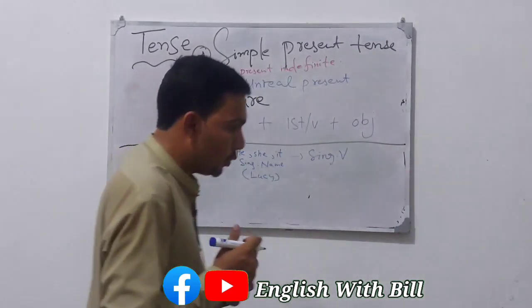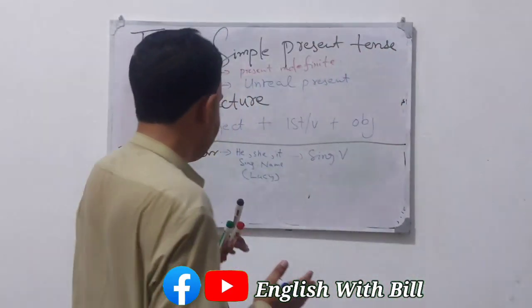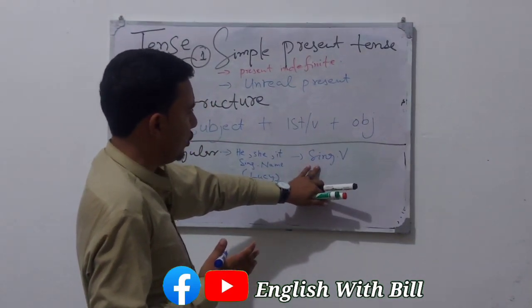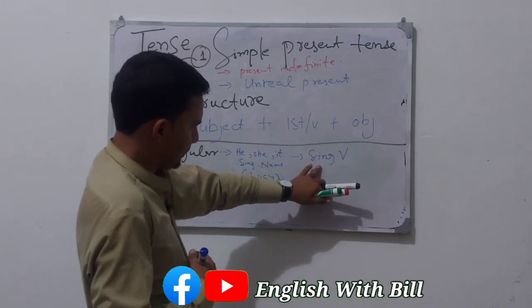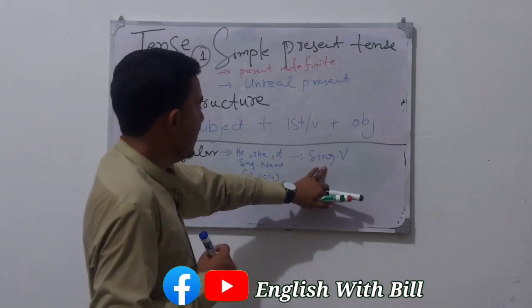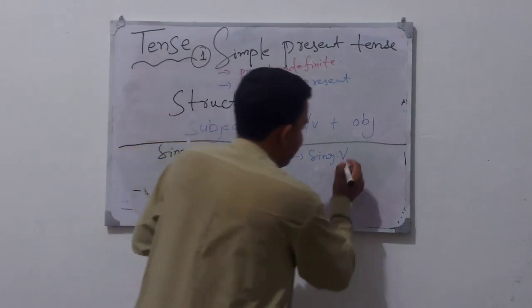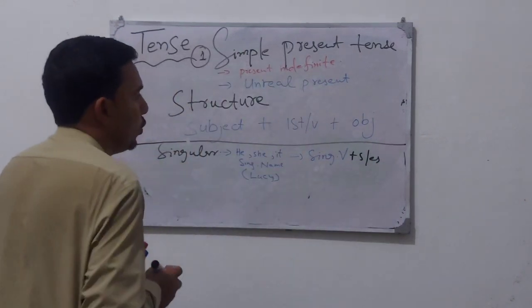But remember one thing, in present simple tense we add s or es with the singular verb.